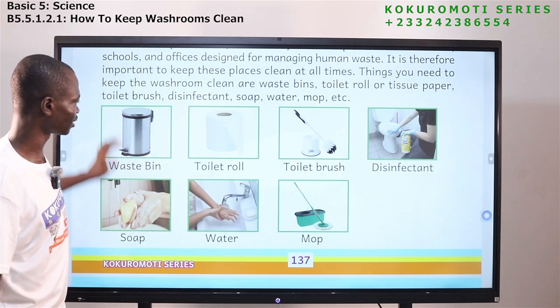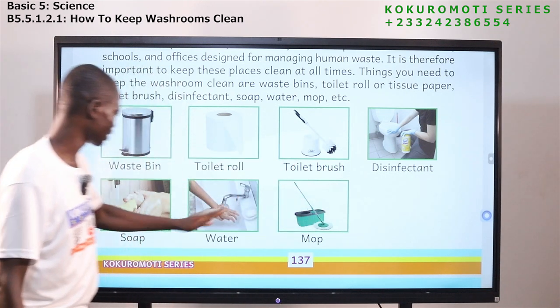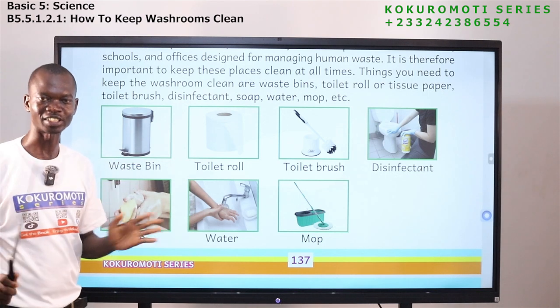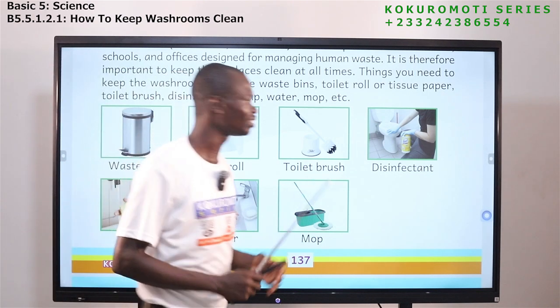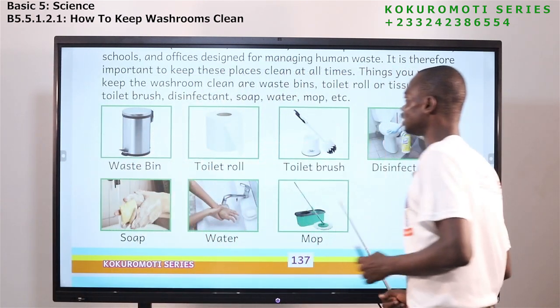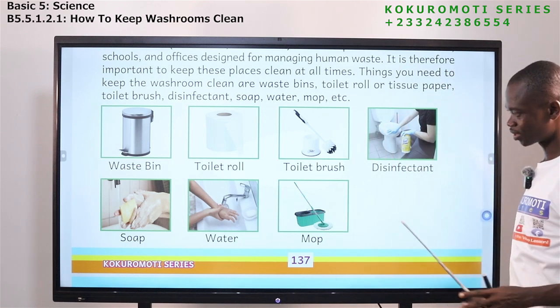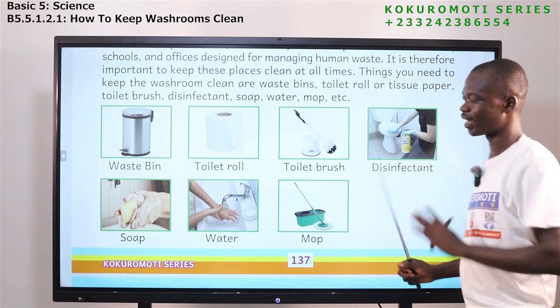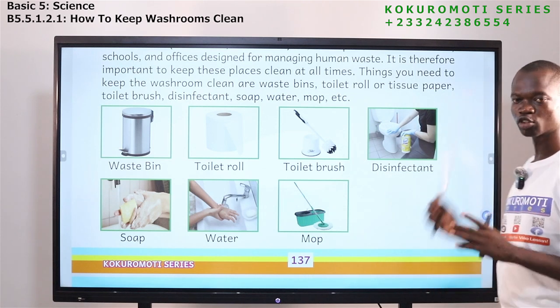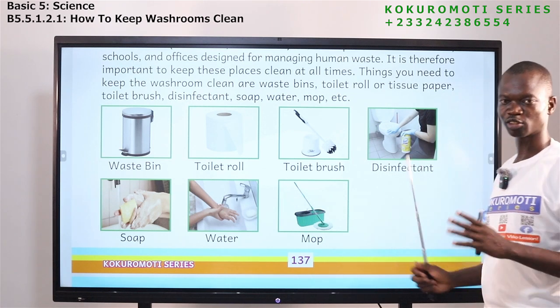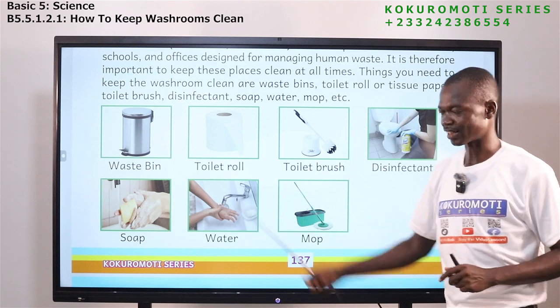Okay, so how many things? 1, 2, 3, 4, 5, 6, 7. So in your exercise, I'll ask you to mention 7 things that we need in our washrooms. 7 things that need to be in our washrooms. These things, they need to be there. So if you have a washroom and you don't have these, please talk to your parents that these things are needed.